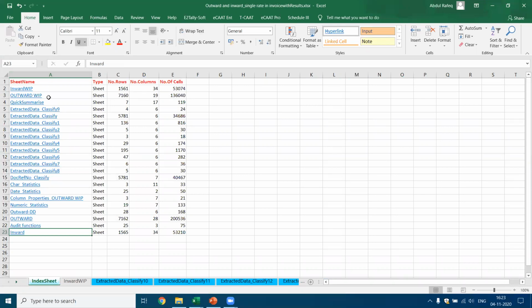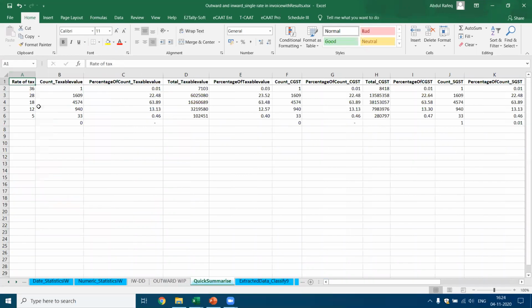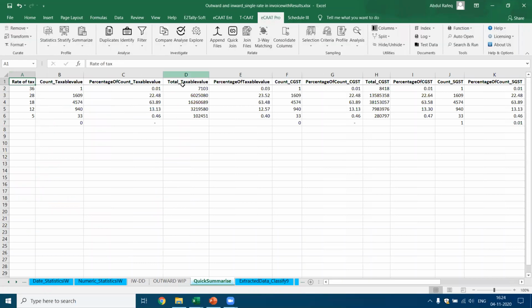For example, let me go to quick summarize. This was performed using a function in ECAT called summarize. Under summarize, we have this function called quick summarize. We performed this quick summarize to get the result here. What does it give me? It gives me the sales as per each rate of tax.